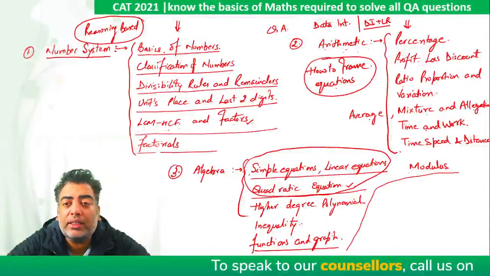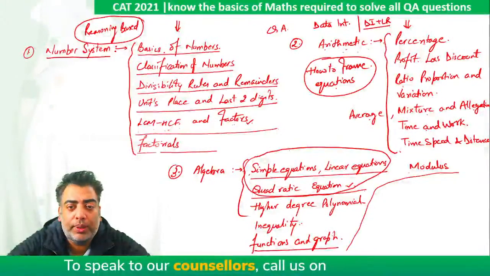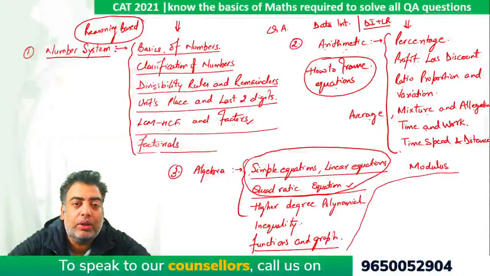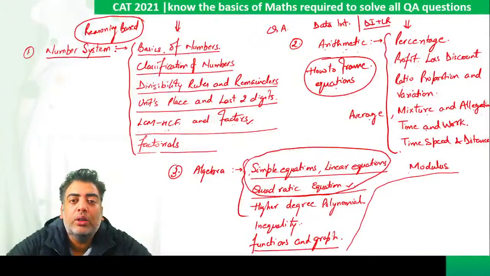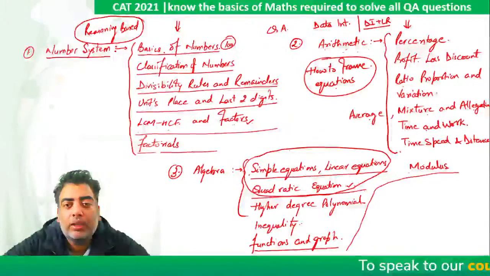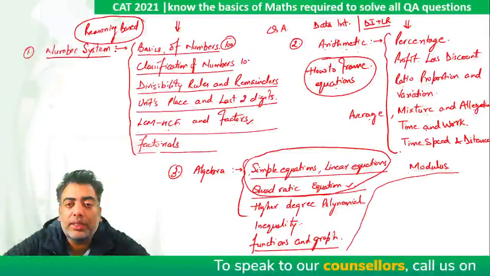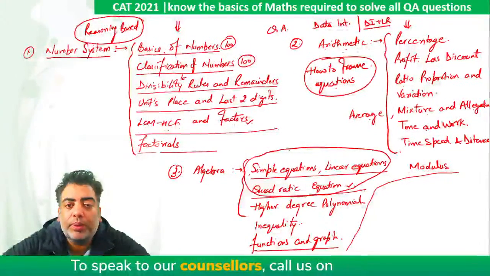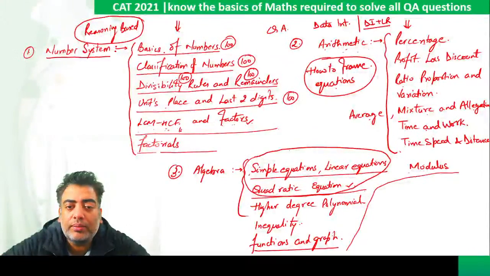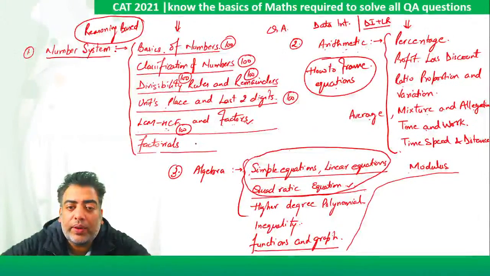Now, how to excel in each of these topics? In order to be sure that I am pretty good with number system, I will advise each and every student to solve at least 100 questions based on each and every topic. 100 of divisibility rule, 100 of remainders, 100 questions of unit and last two digits, 100 questions of LCM, HCF and factors.